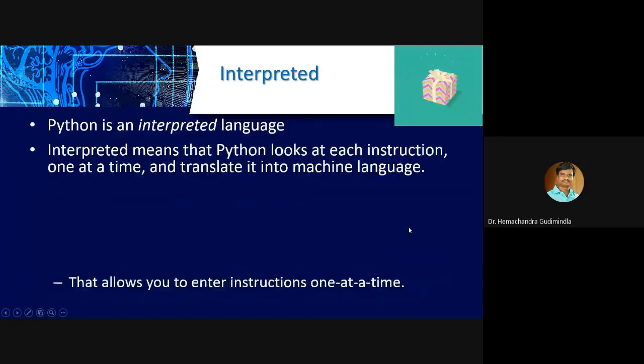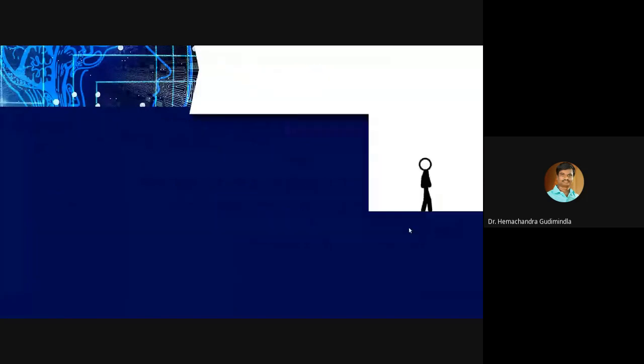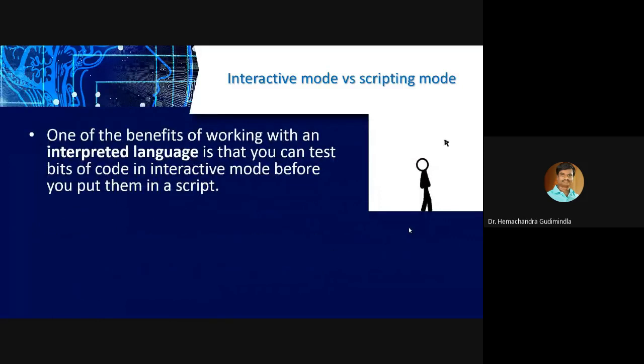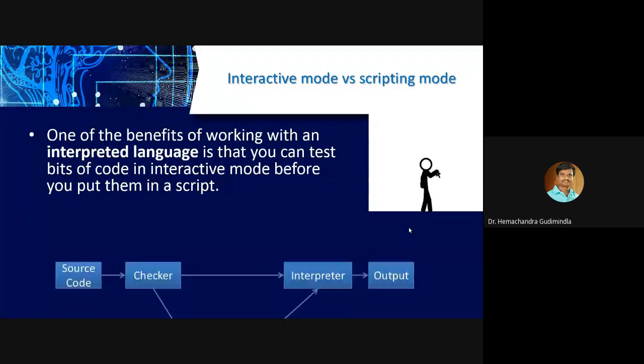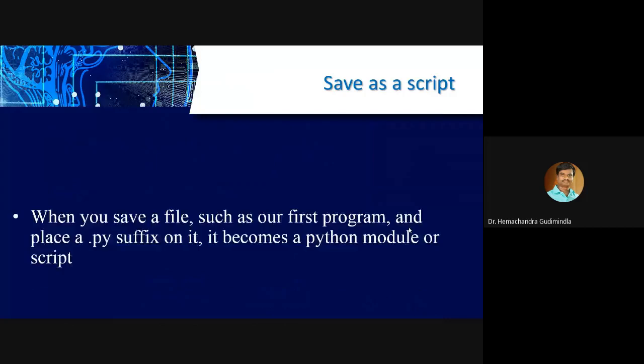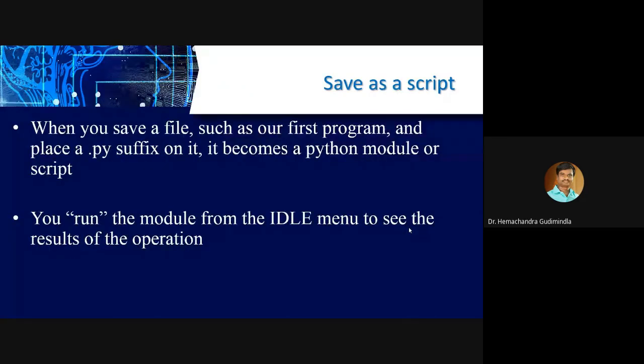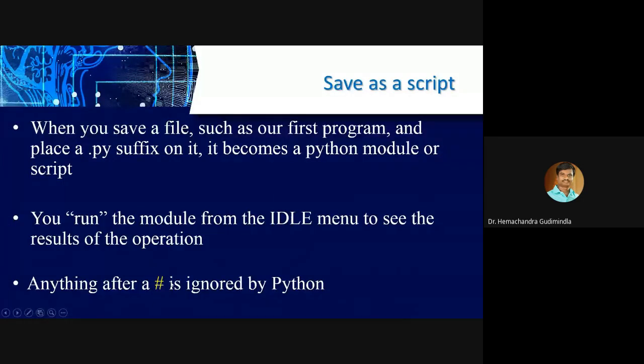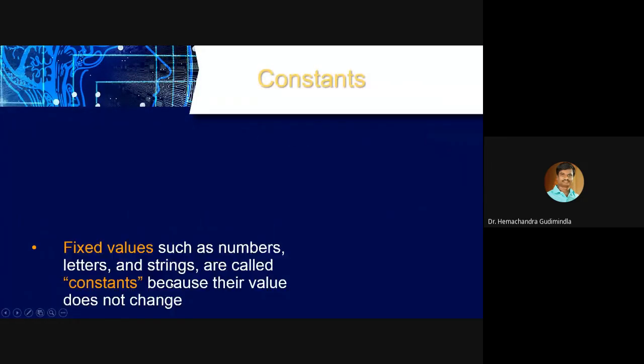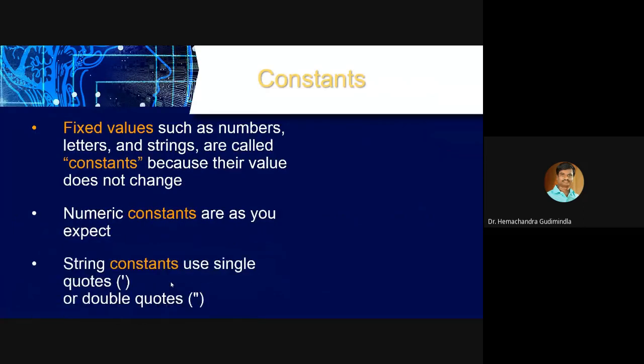Why it is called an interpreted language, what is the difference between interactive mode and scripting mode, how to save a Python program in script mode, how to comment a line using the hash symbol, and how to define the constants, like how to print the constants.